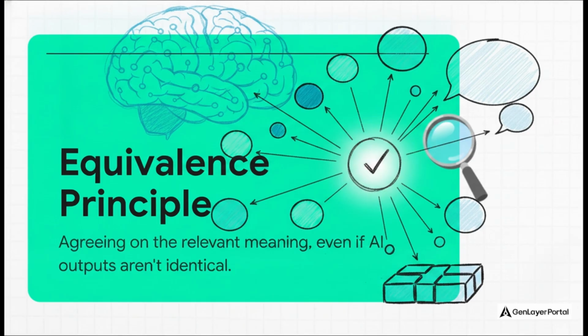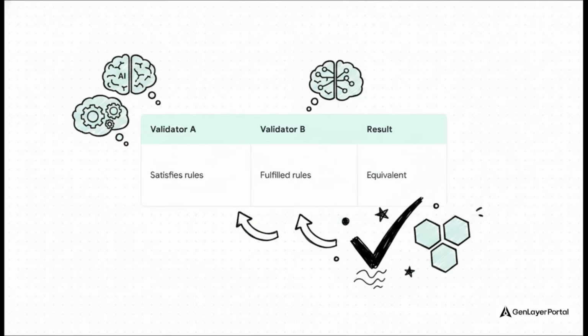The network doesn't need every single AI validator to say exactly the same thing word for word. It just needs them to agree on the meaning that matters for the contract's decision. This completely shifts the entire model of blockchain consensus from matching identical bits of data to matching the core intention. It's wild. Here is how that brilliantly plays out in practice.